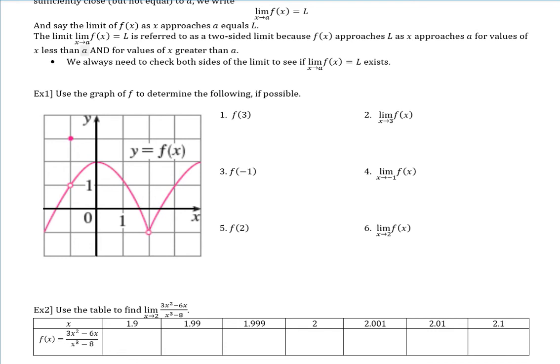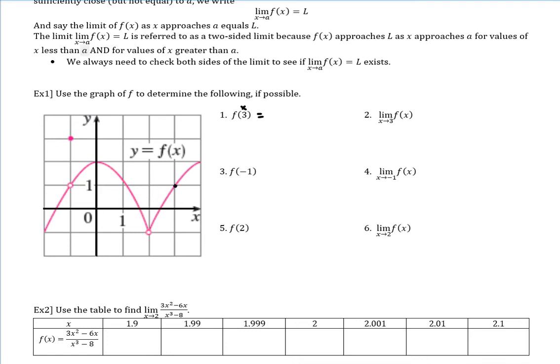But anyway, let's see how we can break this down, and we'll explain as we go. So it says, use the graph of f to determine the following, if possible. All right, so this is f of 3. Well, f of 3, that's saying that's an x coordinate. So follow your pink curve where you see 3. All right, so 1, 2, 3.